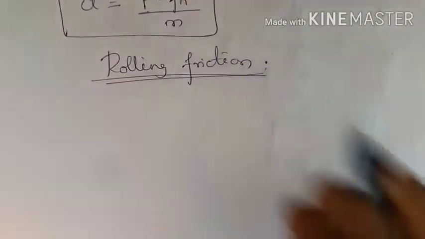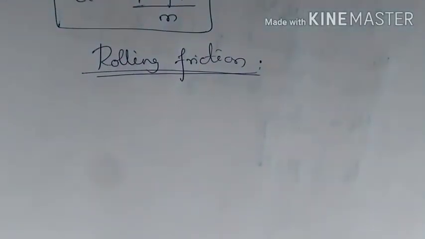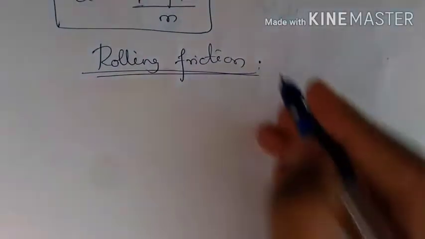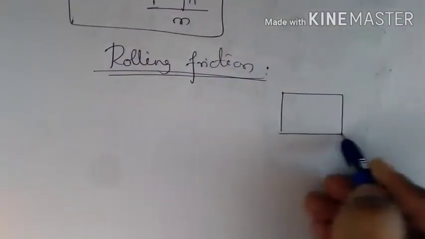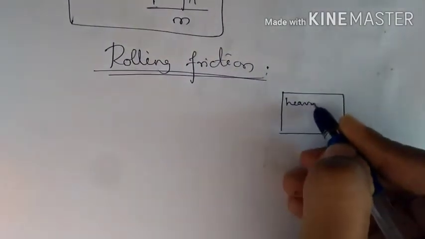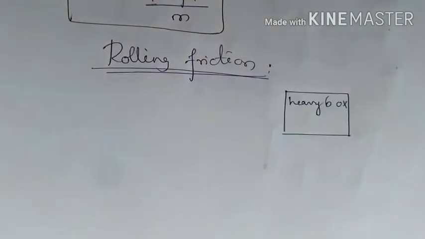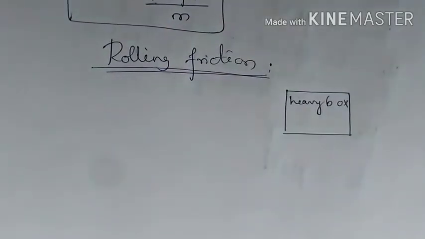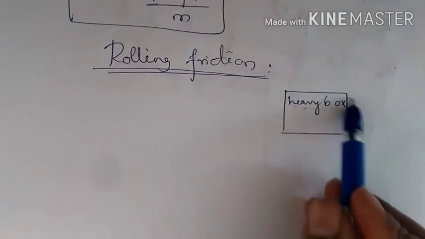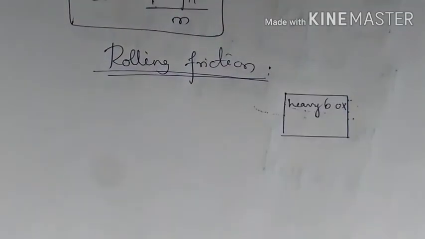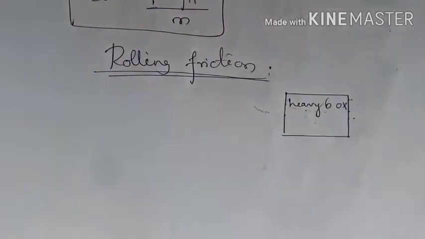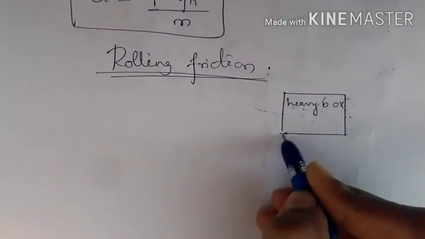So what is rolling friction? Now you have been given a heavy box. It is easier to move this heavy box on a rough floor if the box is provided with wheels.